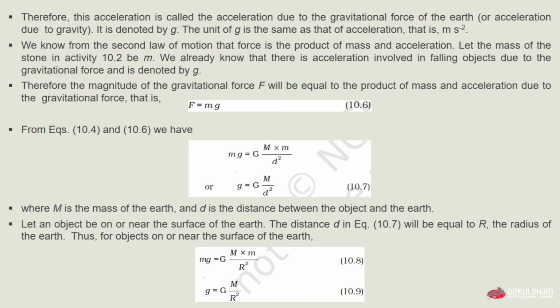As here also we have small m on both sides of the equation, we remove it and get the value of g, the acceleration due to gravitational force, equals capital G multiplied by mass of earth divided by the square of the radius of earth. That is, g = G × M / R², which will be our equation 10.9.